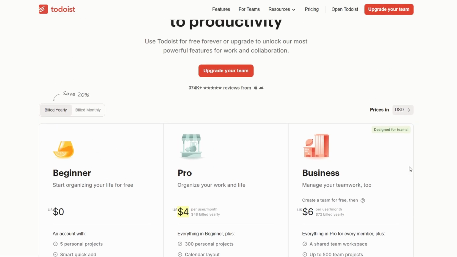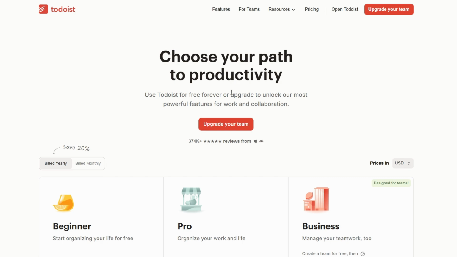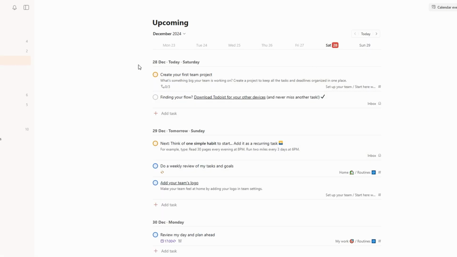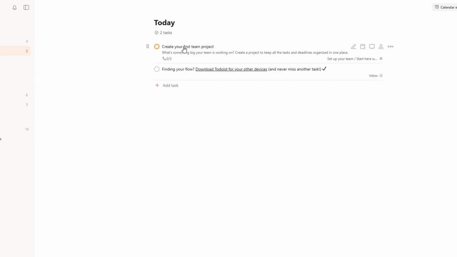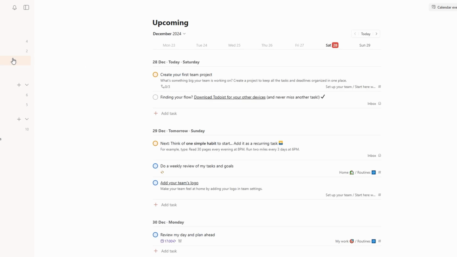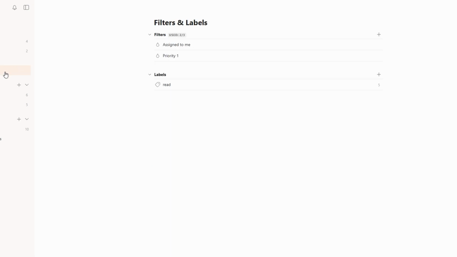Overall, Todoist's tiered pricing structure allows you to choose the right plan based on your needs, whether you're an individual user looking for simplicity or a growing team needing robust collaboration features. Todoist is a simple but powerful tool that can help you manage your projects and tasks, whether you're working solo or with a team. It's easy to set up, easy to use, and flexible enough to adapt to your needs. Whether you're organizing work tasks, personal projects, or collaborative efforts, Todoist has everything you need to stay on track and get things done.